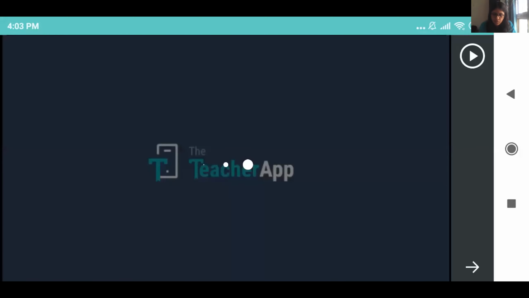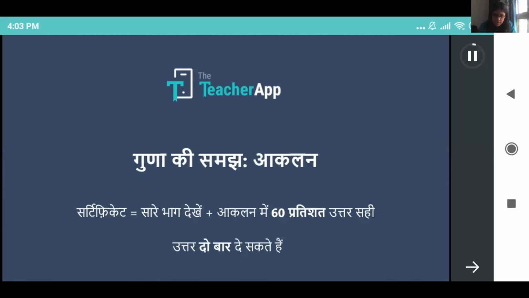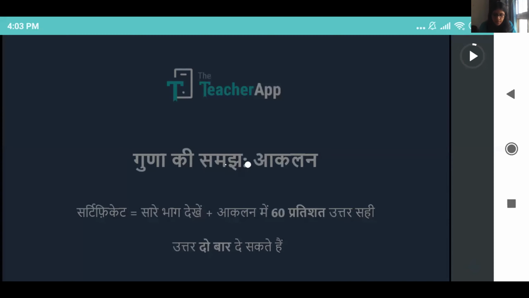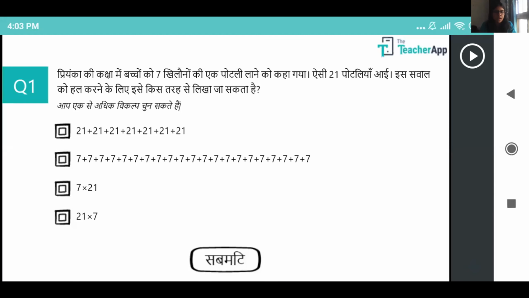So since I want to go forward, I'll just click on the arrow next, the bottom arrow. And this is the first question that I'm getting. Now, this assessment lets you give responses 2 times, but after that, you cannot give that response again. So right now, I'm not reading the question, I'm just showing you how to do it. So if that second one is the correct answer, I'll just click on submit.